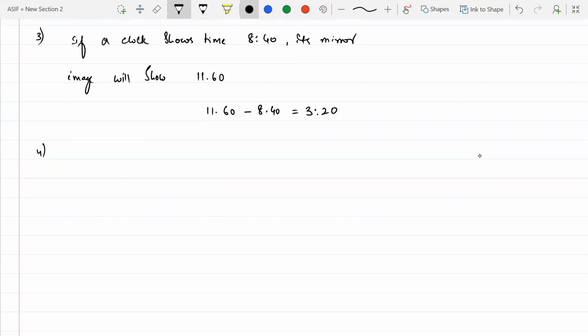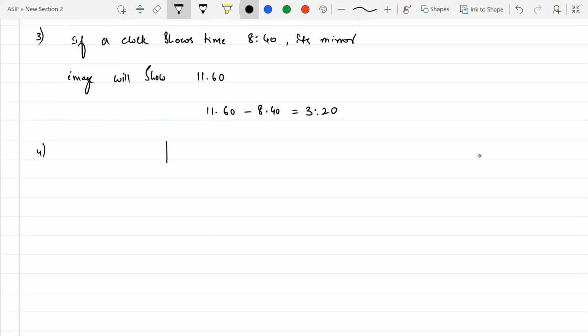Now see here. Whenever an object moves toward a plane mirror with a speed u, the image will also approach at the same speed u with respect to a stationary observer. But the speed of the image with respect to the object will be different. I'll show you.